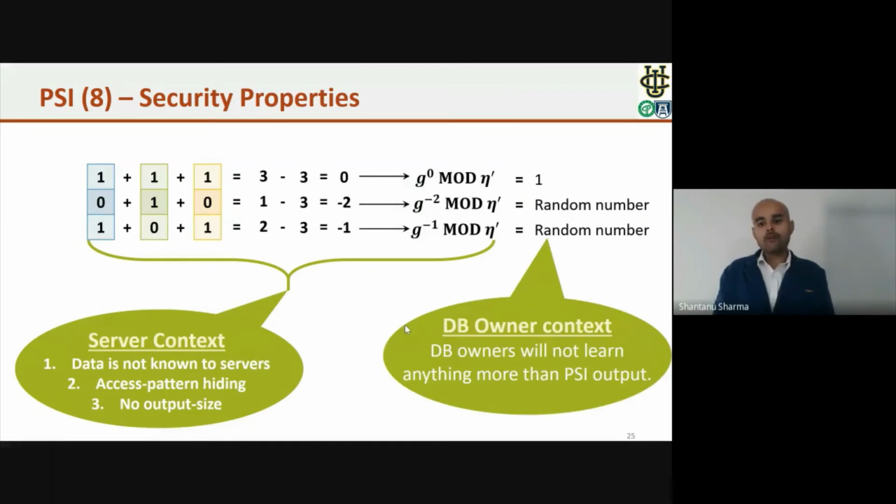Now in the context of DB owners, they will learn only 2 things. First is the intersection, that is which value is common and which value is not common. And second, they will not learn whether other hospitals are treating or not treating something. So they will not learn anything more than PSI.